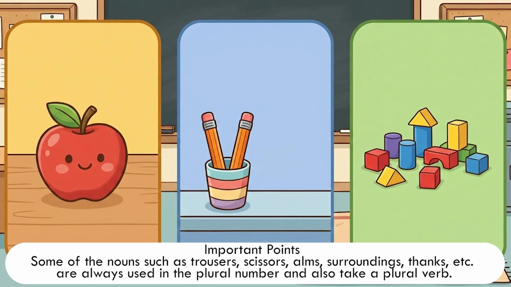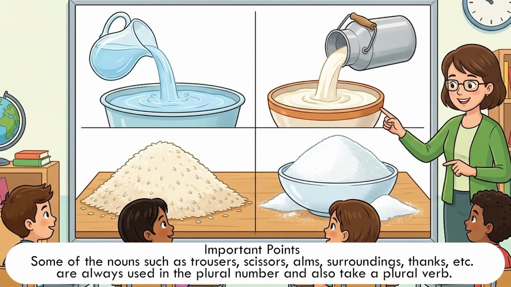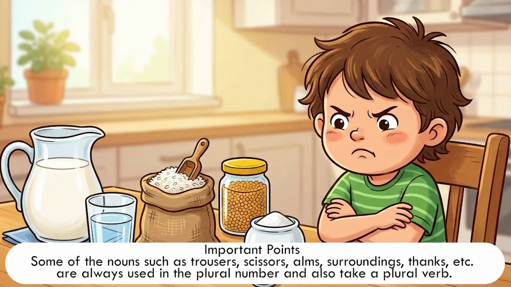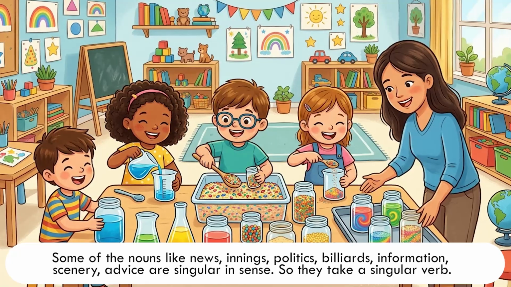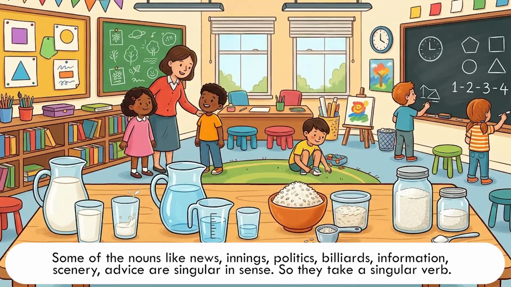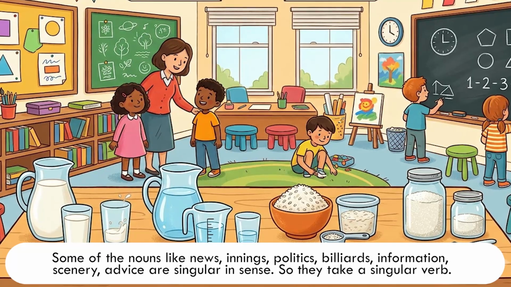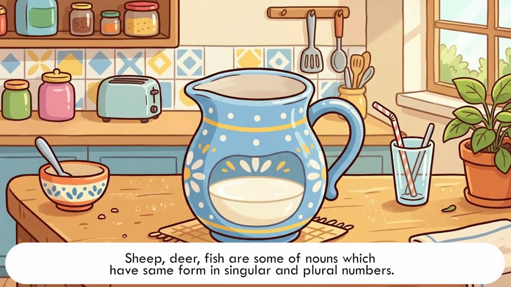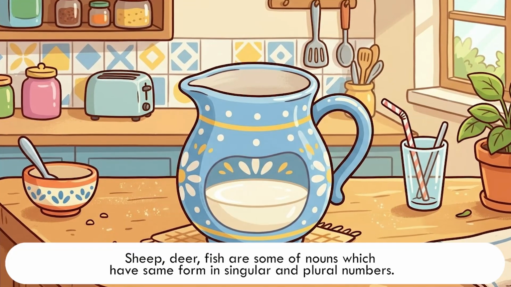Important points. Some of the nouns such as trousers, scissors, alms, surroundings, thanks, etc. are always used in the plural number and also take a plural verb. Some of the nouns like news, innings, politics, billiards, information, scenery, advice are singular in sense. So they take a singular verb. Sheep, deer, fish are some of the nouns which have the same form in singular and plural numbers.